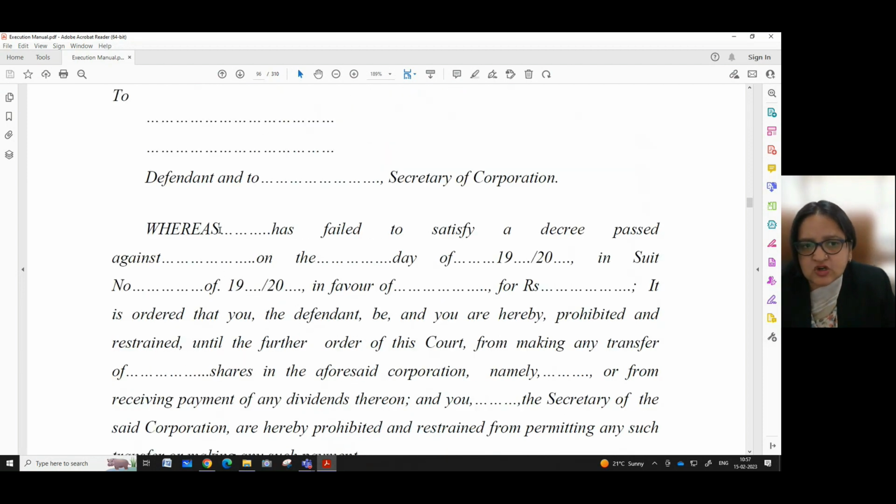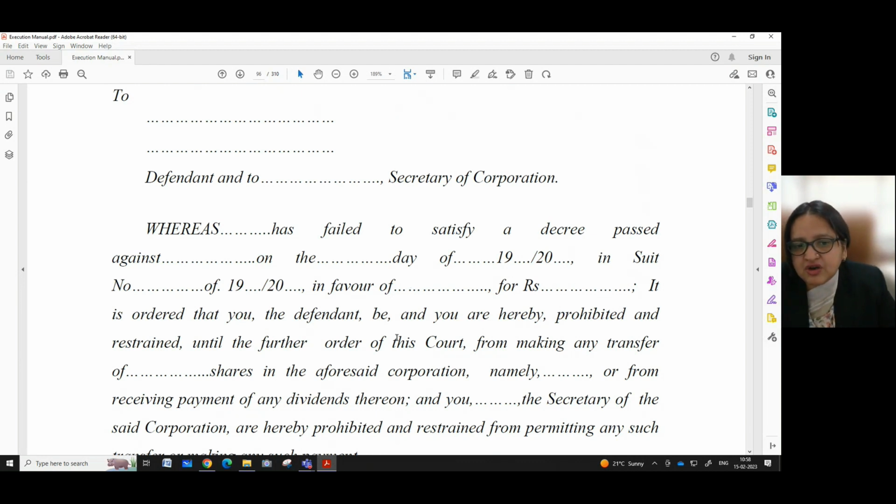Again, the similar particulars are to be written that whereas the name of the judgment debtor or the defendant has failed to satisfy the decree passed against the name of the decree holder on the day of the details of the decree, the day on which the decree was passed in suit number, here the particulars of the suit in which the decree was passed in favor of the name of the plaintiff or the decree holder for rupees the amount.